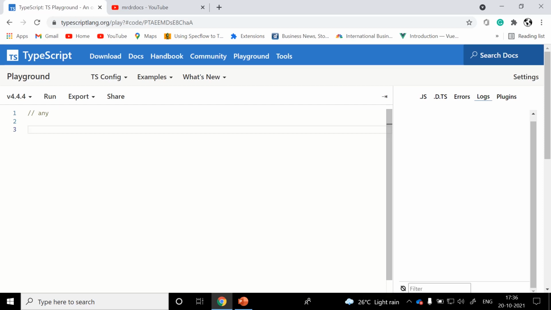Sometimes we are sure that we know the type and we want to assign some specific kind of value to it, and we don't want TypeScript to check the type. If we assign the data type any, TypeScript won't check the type, and it will not throw any compile time error.